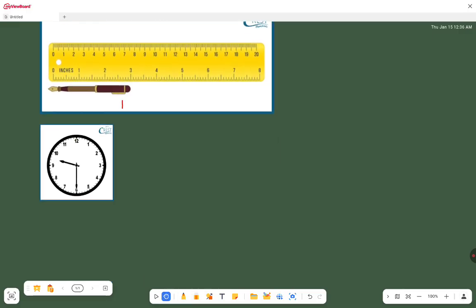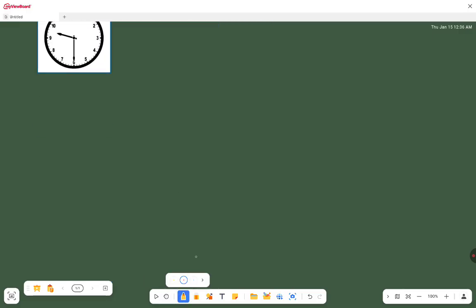Okay, now we have got that for different measurements we are using different scales.